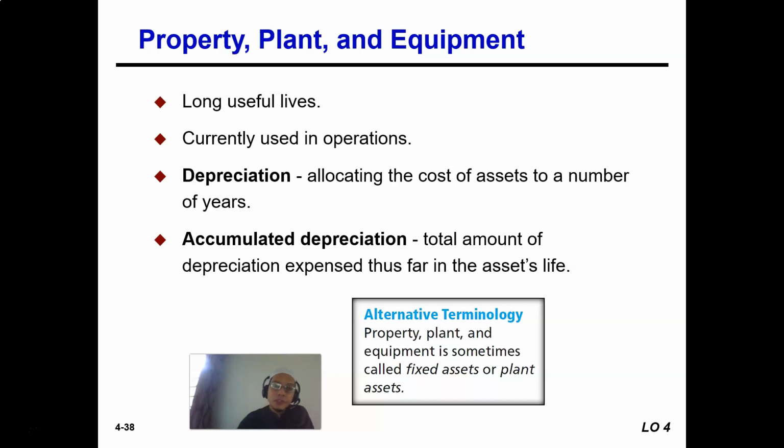So it's a little bit different. Property, plant and equipment refers to those long-term assets that we use in our operation.